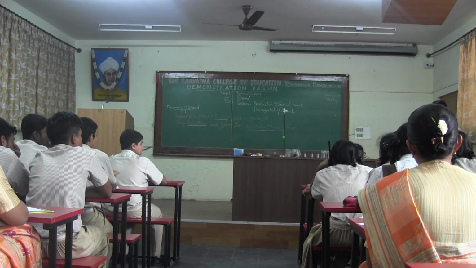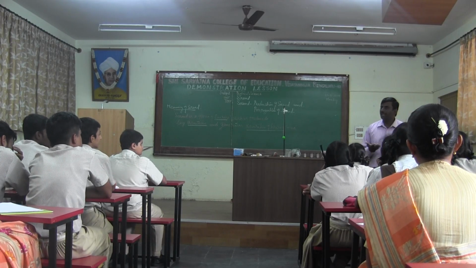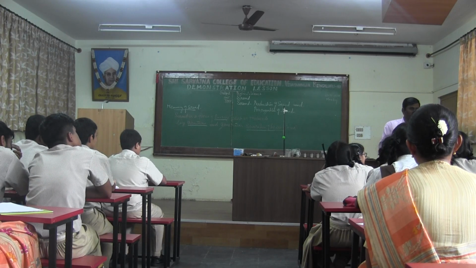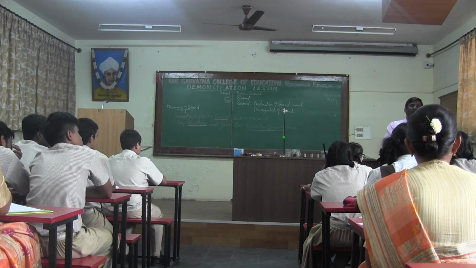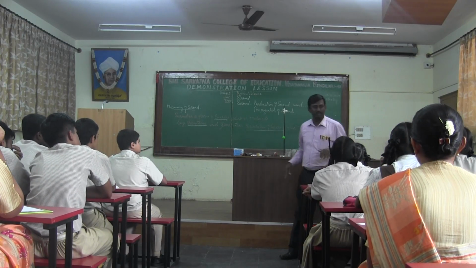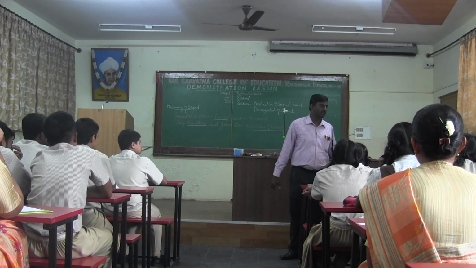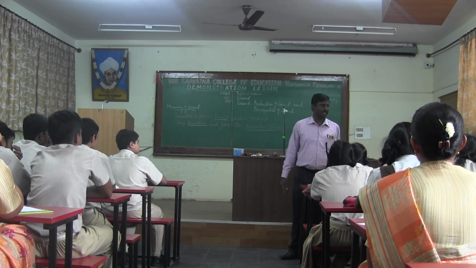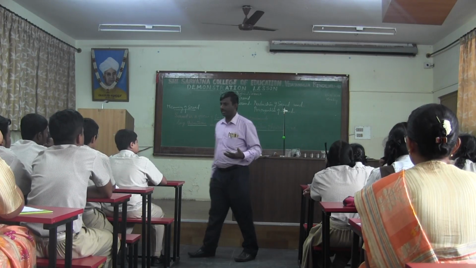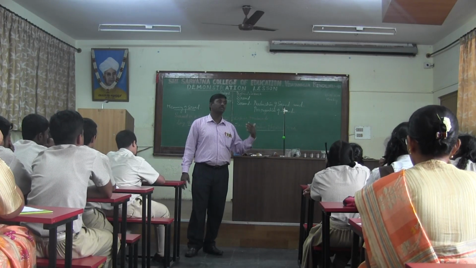Tabla is percussion, with skin used to produce the sound. Piano is also percussion. Those objects are called percussion objects, which produce a sound. Later I will give an activity so that you can list all those and observe how these objects produce a sound.